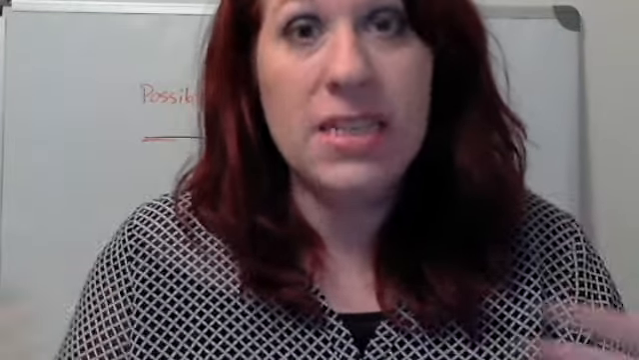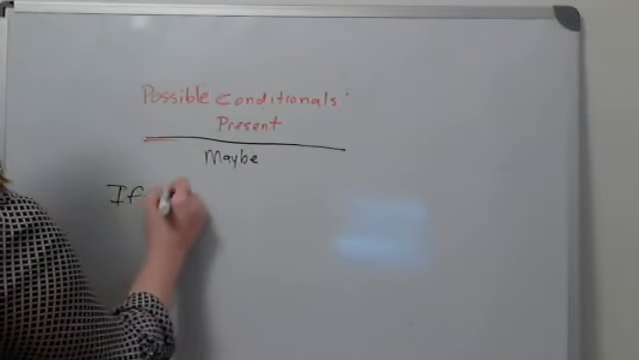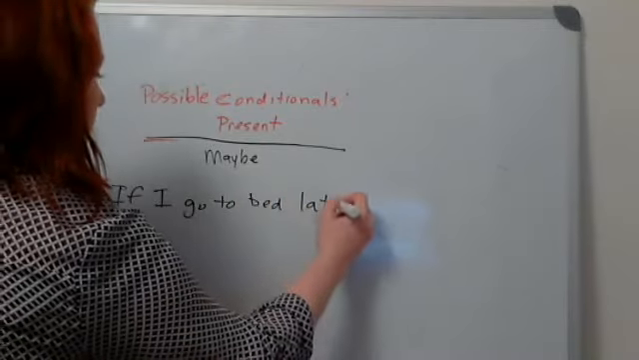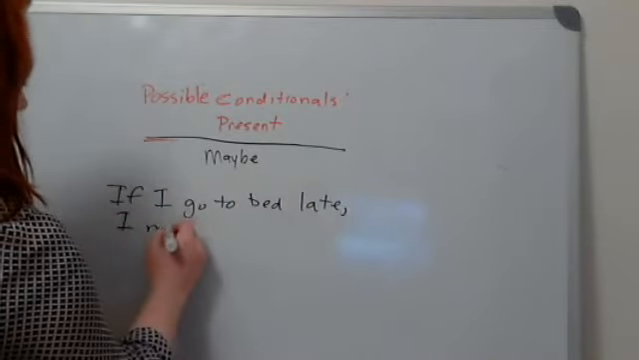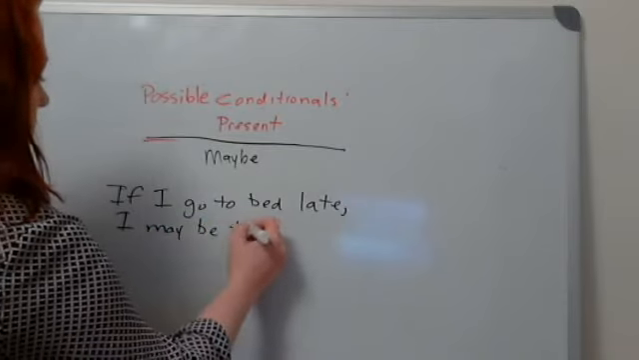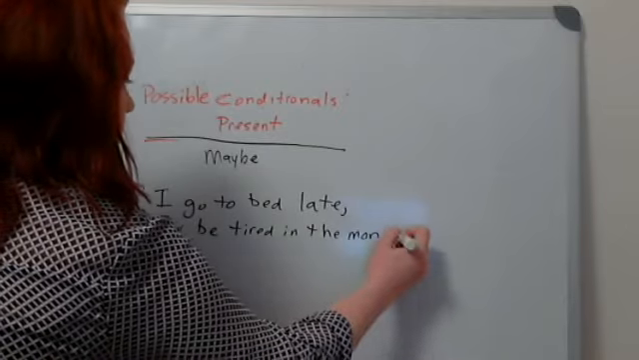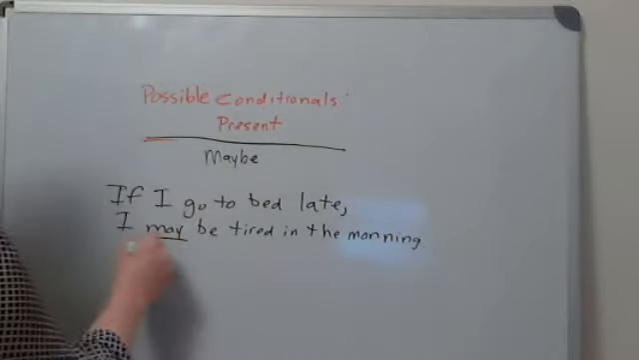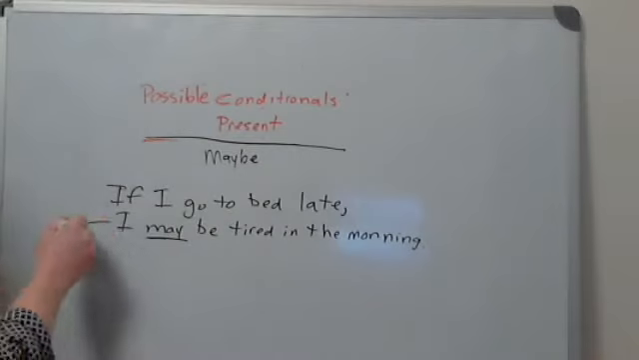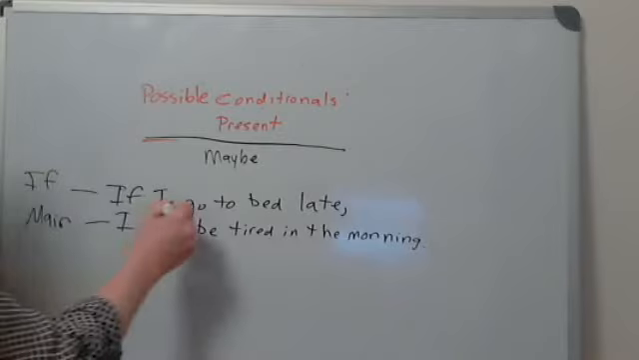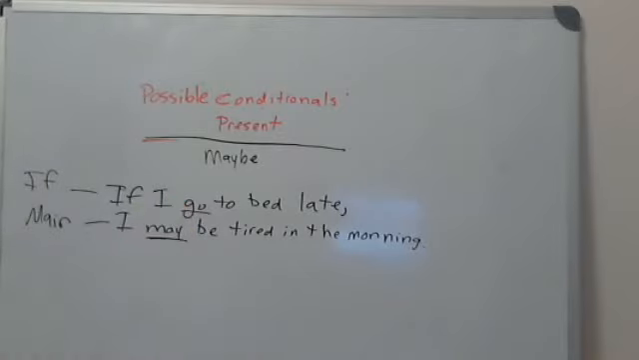If I go to bed late, I may be tired in the morning. I'm going to use may because I can use this in the main clause. This is my main clause. This is my if clause. This is present tense here. Okay?